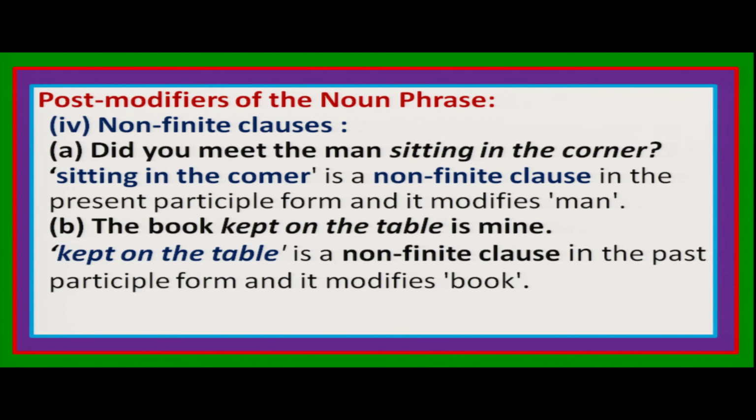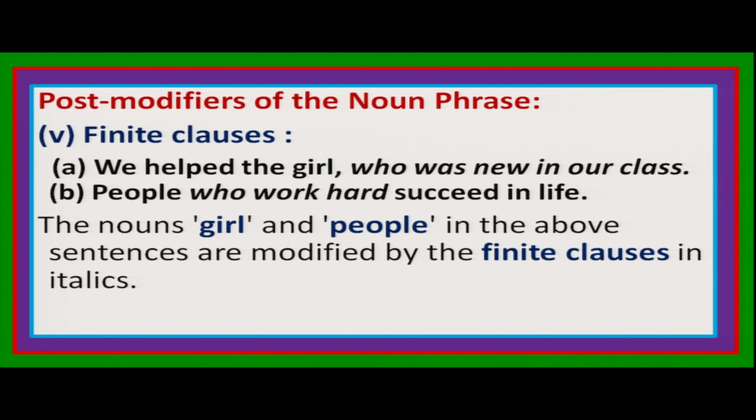Then we have non-finite clauses. Did you meet the man sitting in the corner? So man is the head noun, and sitting in the corner is a non-finite clause, right? The book kept on the table. So kept on the table is also a non-finite clause, and they are also post modifiers, right? And the last one, we have post modifiers like finite clauses. We helped the girl who was new in our class. People who work hard succeed in their life. You just see, who was new in our class, who work hard succeed in life. These are finite clauses. They are used as post modifiers.